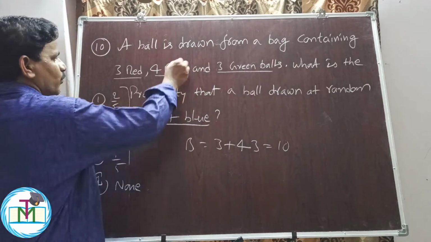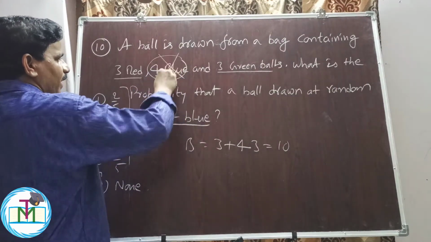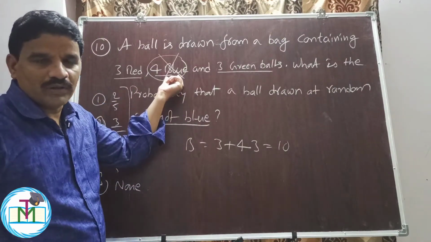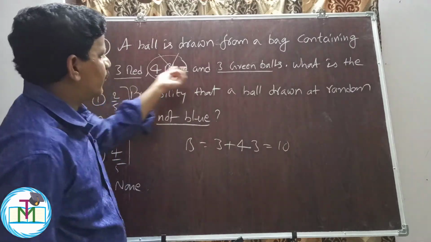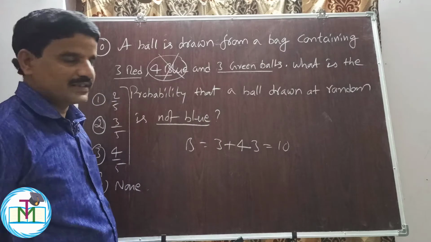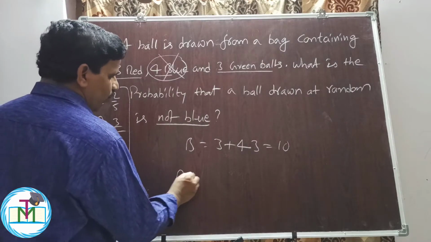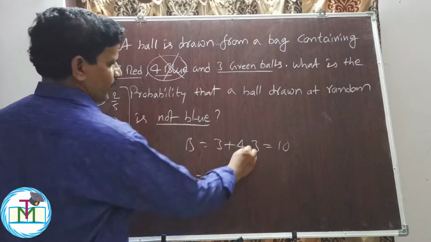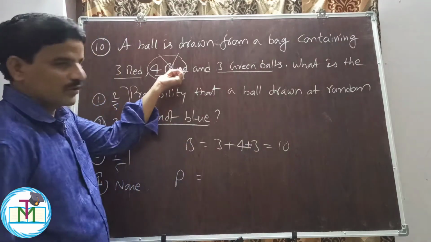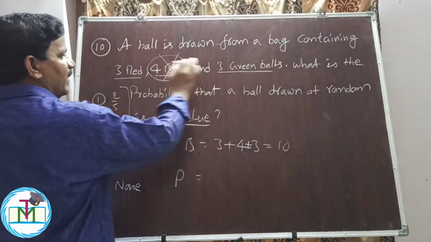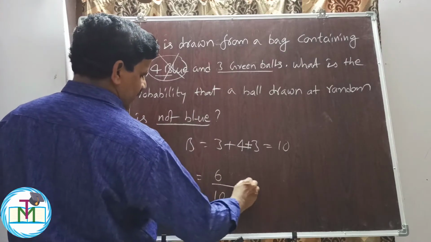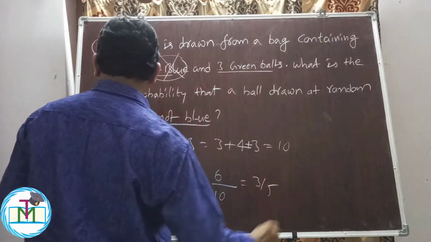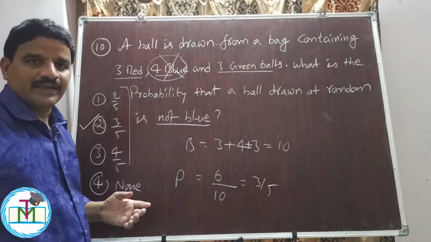Not blue means we should not draw a ball from these 4 balls. So the ball should be either red or green. We have 6 chances. Therefore the required probability is, since I don't want a blue ball, 3 plus 3, 6, by the total number of balls, 10, which is 3 by 5. Option 2 is the right answer.